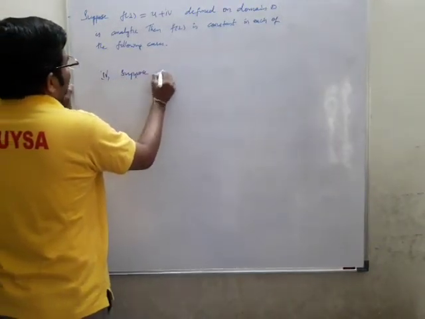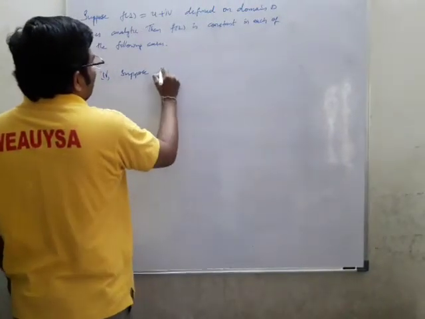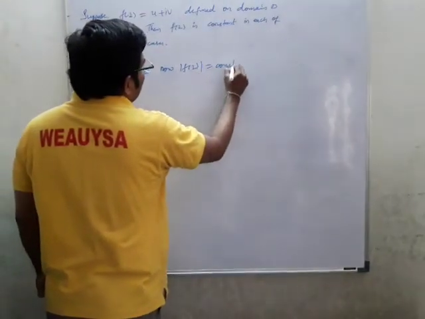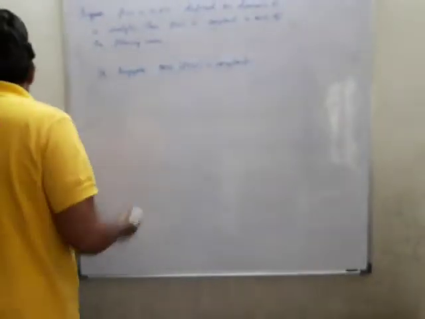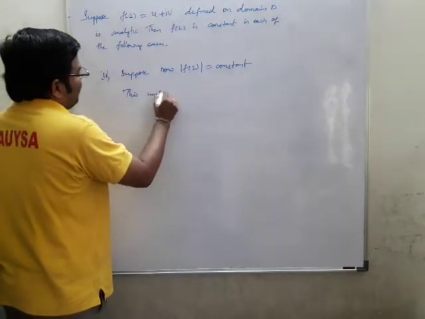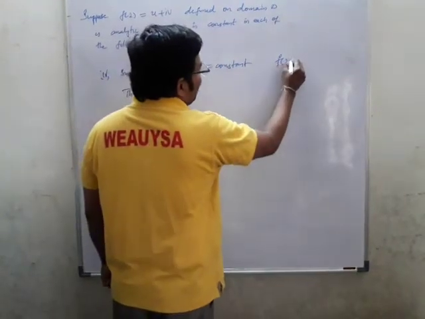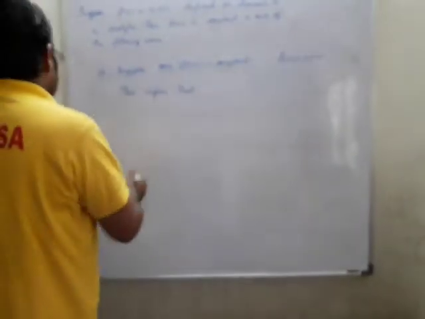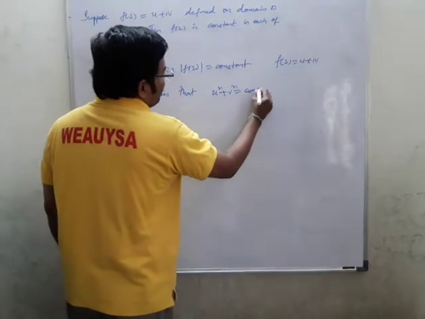Now we will prove the fourth one. Suppose now that mod f of z is equal to constant. Now we will take that mod f of z is equal to constant. So this implies, what is f of z? You know that f of z is nothing but equal to u plus iv. So mod f of z is nothing but the root of u square plus v square equal to constant.